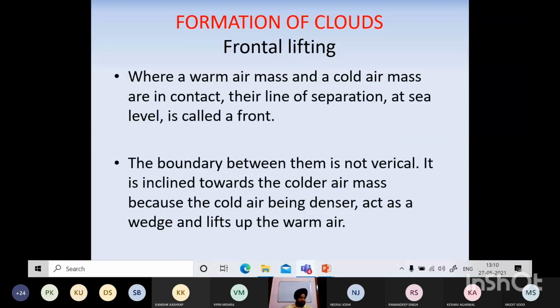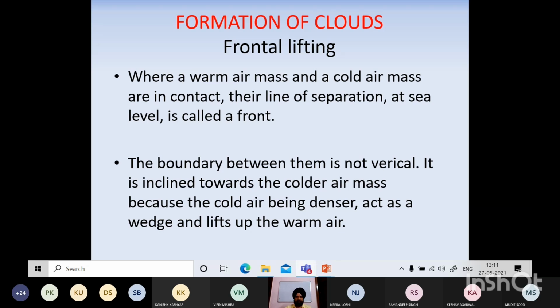Fronts is nothing. It is basically when two air masses, like we have one cold air mass and one is a warm air mass. When these two air masses come in contact with each other, so their line of separation is normally known as front.